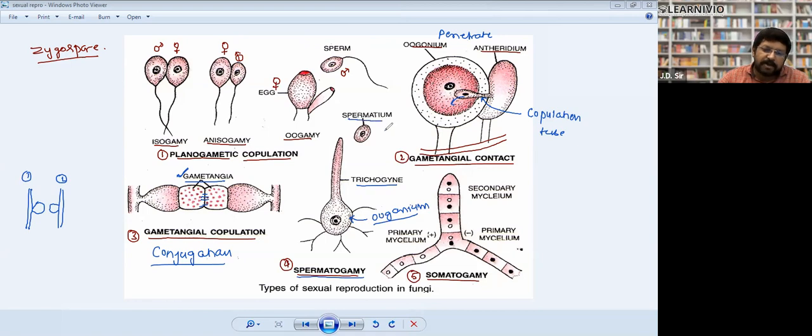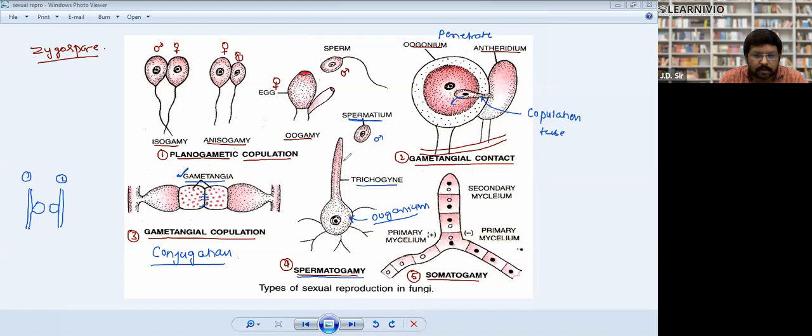It's comparatively very small, and this is non-motile, meaning it does not have any flagella. This spermatium comes, fuses with trichogyne, and then the nuclei fuse and they form a zygospore. This kind of sexual reproduction is called spermatogamy. Generally this kind of reproduction is found in aquatic fungi, which are found in water. So note it down, spermatogamy.